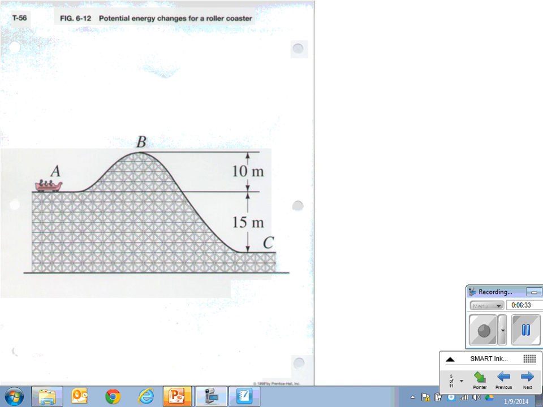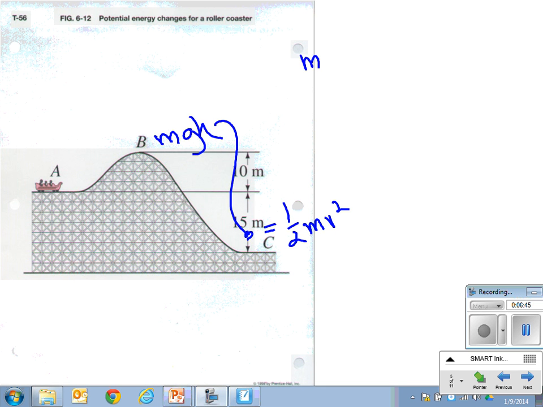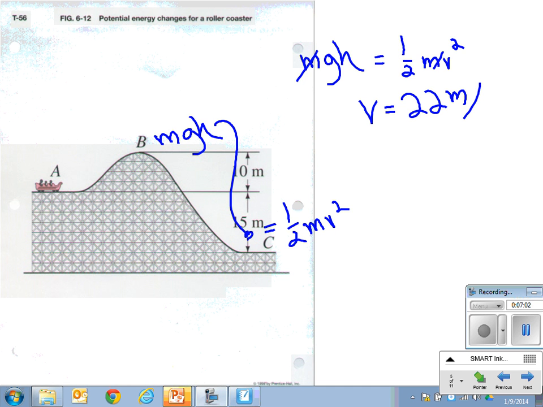So if you're going to solve for how fast it's going at the bottom of the hill, you want to take the potential energy at the top, and it's going to become kinetic energy. Right? So mgh can be equal to kinetic energy. Notice that you don't need to know the mass of the car. You solve for v. What did you guys get for v? 22 meters per second. Great.